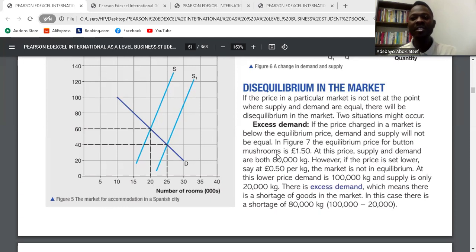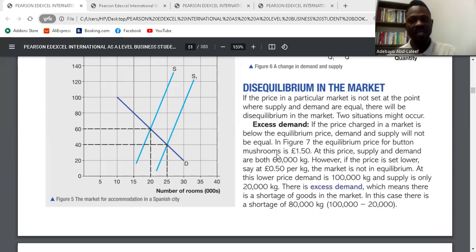If the price in a particular market is not set at the point where supply and demand are equal, there will be disequilibrium in the market. So disequilibrium means demand and supply are not equal. That means there is either excess demand or excess supply. So two situations might occur. What are the reasons why we have disequilibrium in the market?